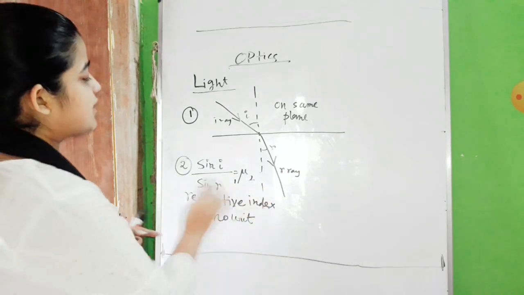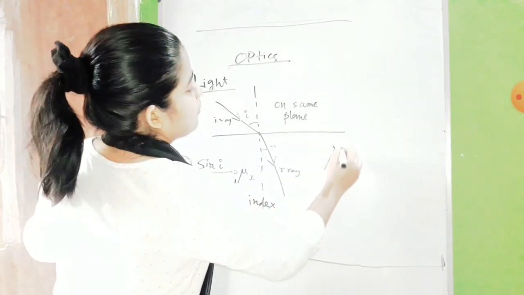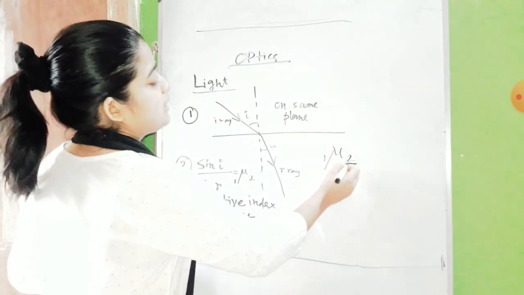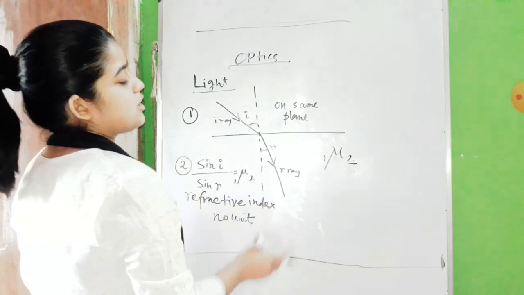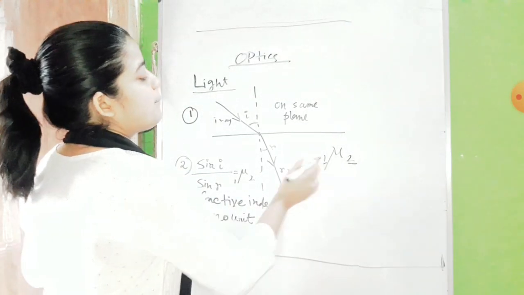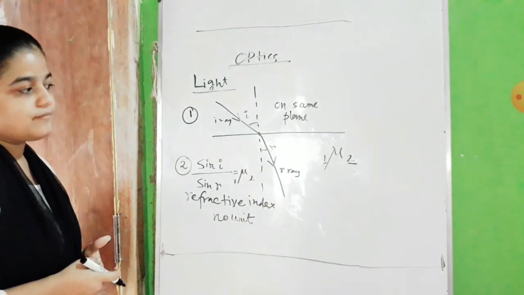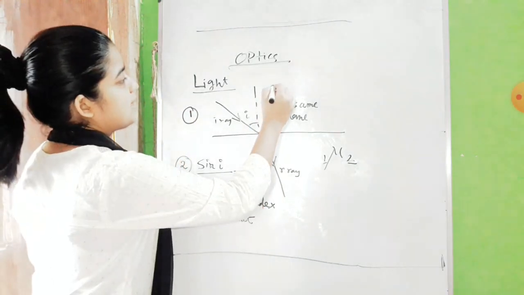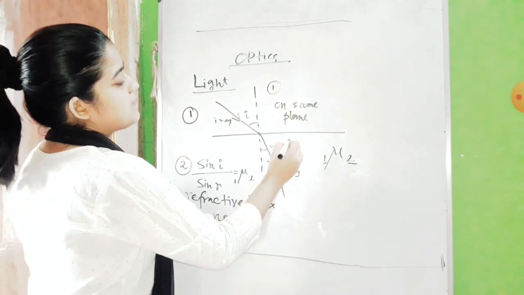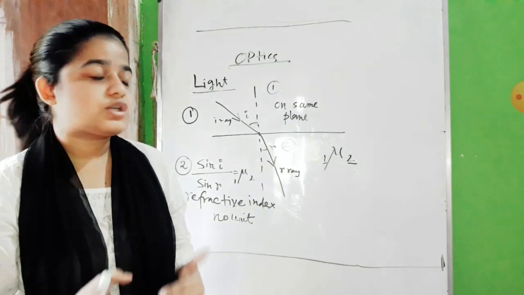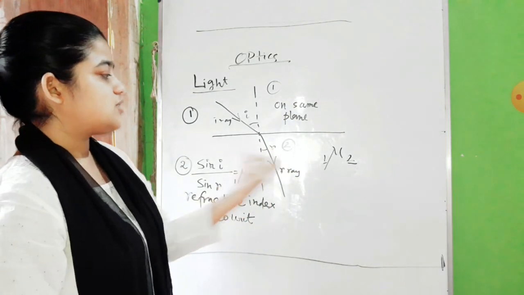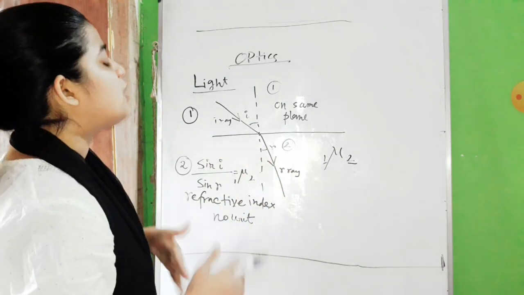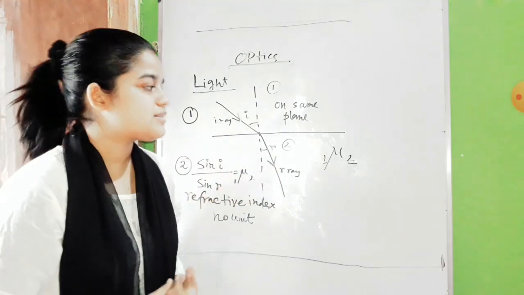When we write anything like this, that means we are finding the refractive index of medium 2 with respect to medium 1. What is the meaning of that? Suppose there are two media. This is medium number 1, that is medium number 2, and you want to find out the refractive index of this medium.